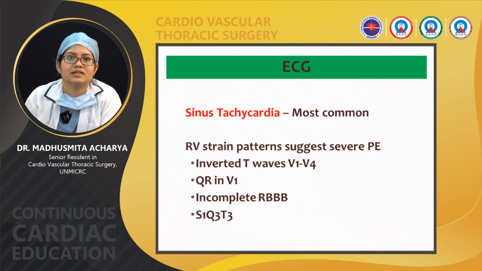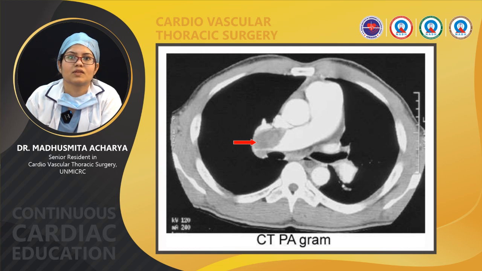In ECG, the most common sign is sinus tachycardia, or you can see an RV strain pattern. This is S1 Q3 T3, T wave inversion, late transition. You can see the T3, you can see the Q3. This is the ECG finding of pulmonary embolism. You can also see in the right pulmonary artery a huge thrombus which is occluding the whole RPA.